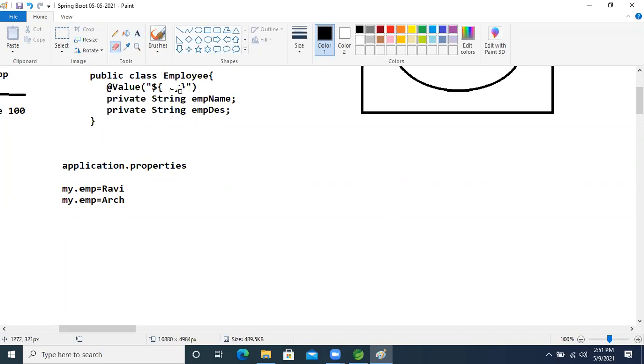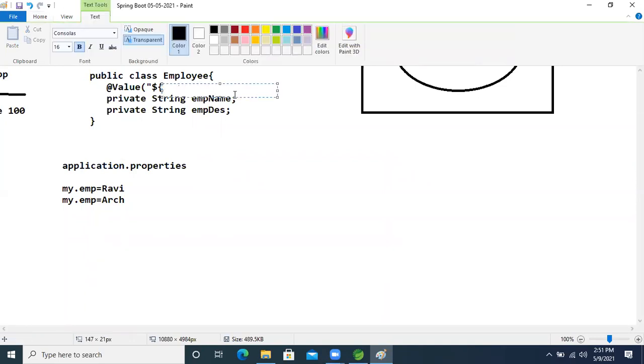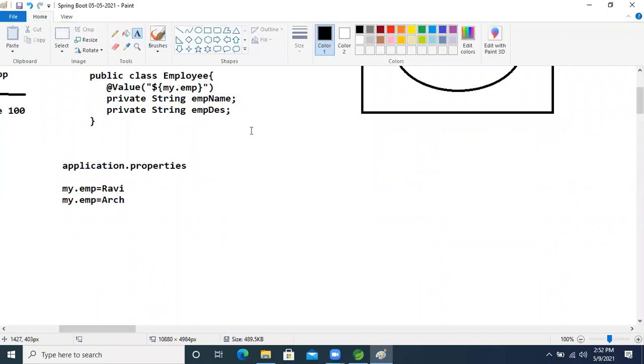In the place of the key, we will use the dollar symbol and my.emp. We will read this key. Then our IOC container will inject, at runtime, Ravi in this variable.